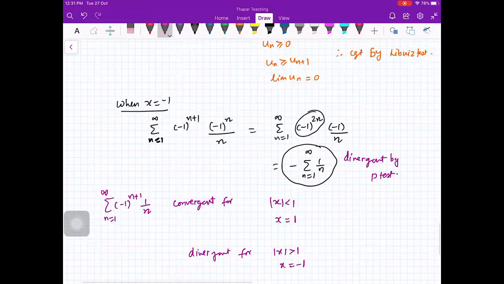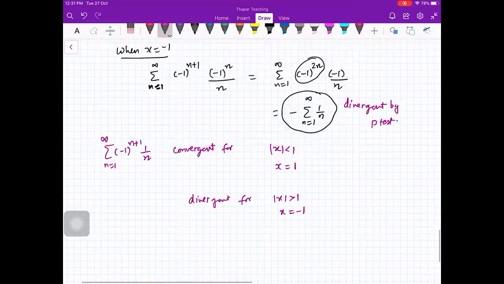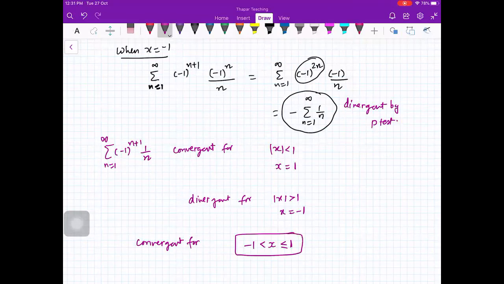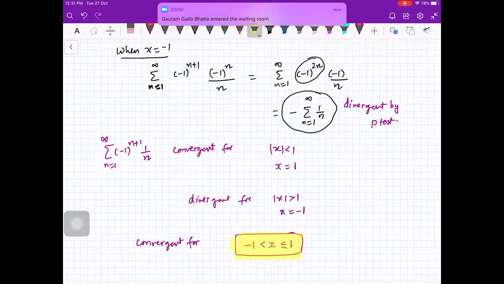So you can say that it is convergent for minus 1 less than x less than or equal to 1. So this is your region in which your series is convergent.